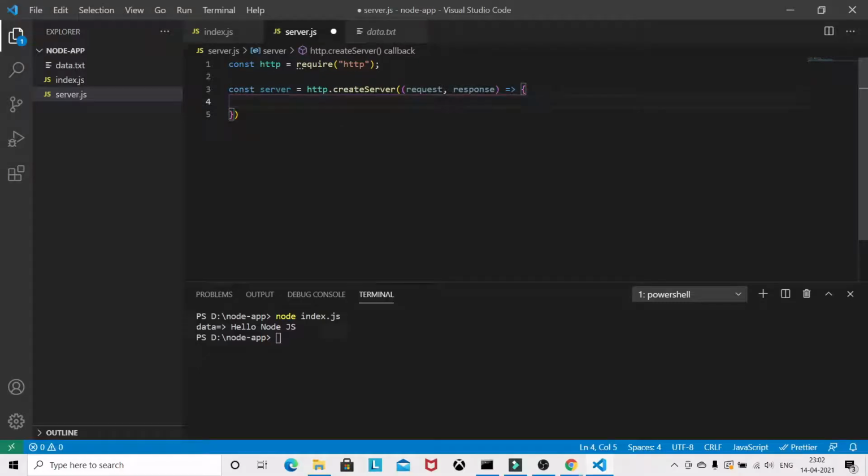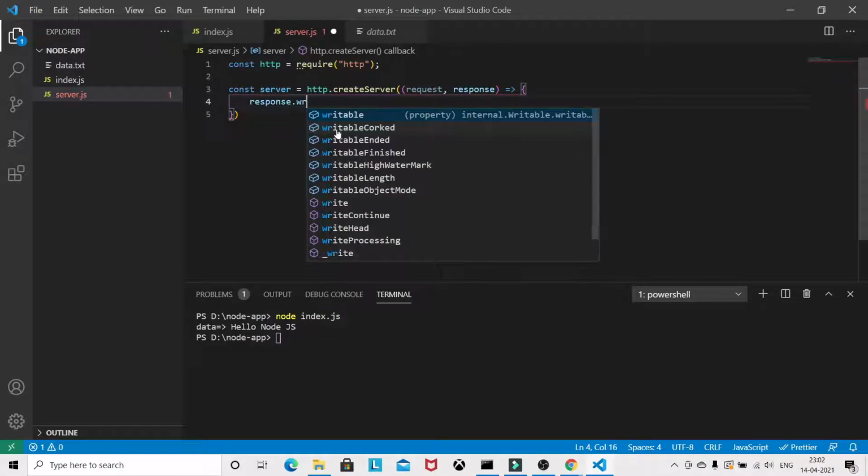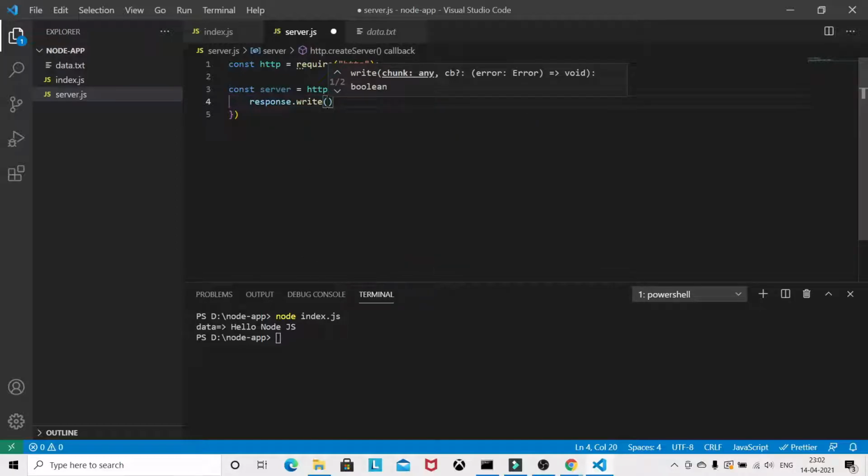You can write something like res.write. Here we are sending some data from the server.